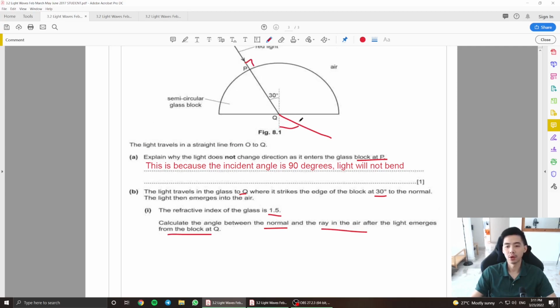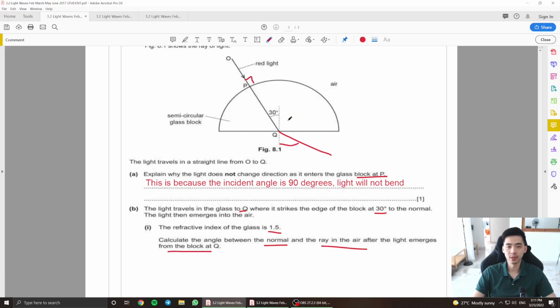Now, in your IGCSE exams, they love to give you this. A lot of students make the mistake that they understand that, okay, right now the refractive index is n, and this is 30 degrees, right? Since this is the incident ray, they'll think that this is the incident angle I here. So what they'll do is they'll do n equals sine I over sine r, and then they're going to put this into here and they'll put this into here.